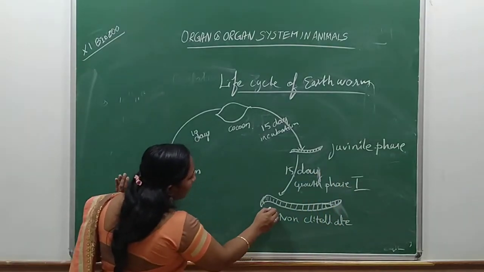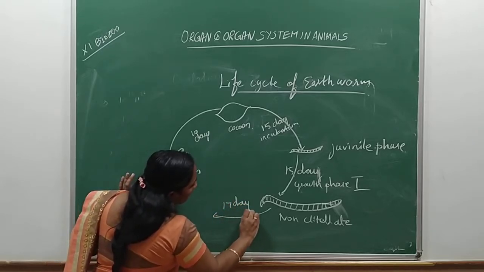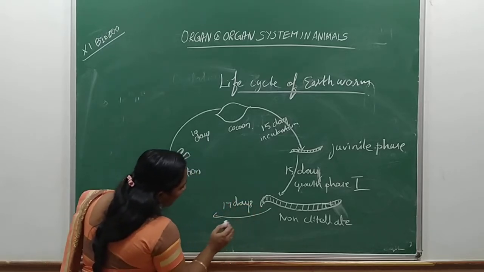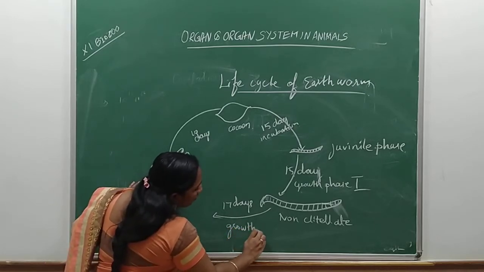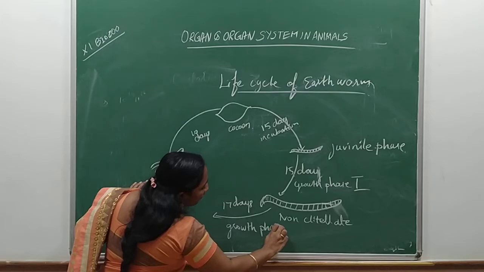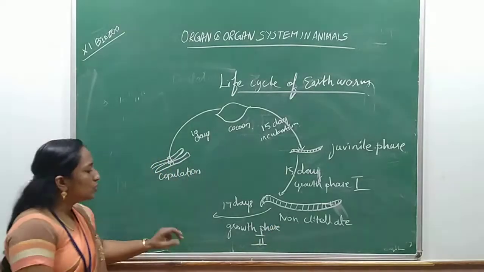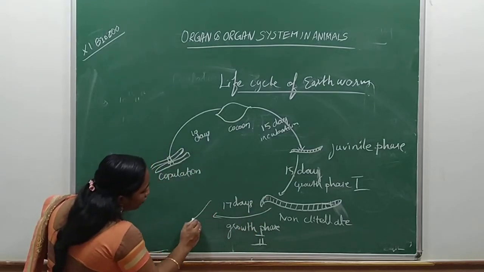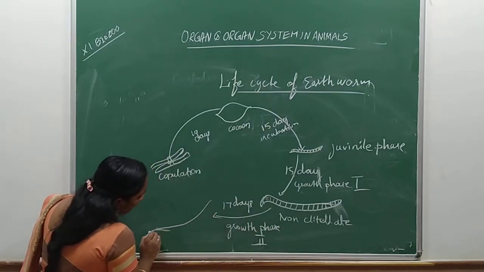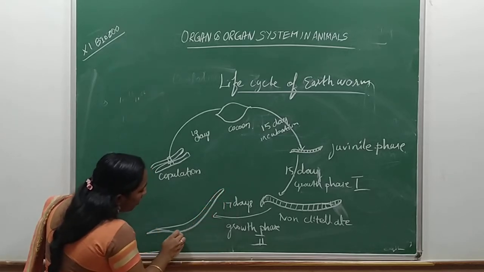Now this will take another 17 days for the formation of clitellum. This phase is called growth phase 2. In growth phase 2, the earthworm gets matured and the clitellum is formed.